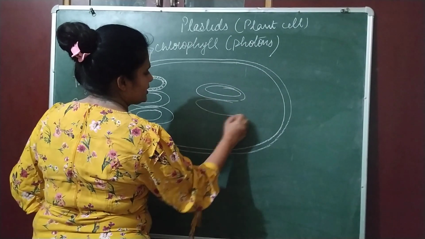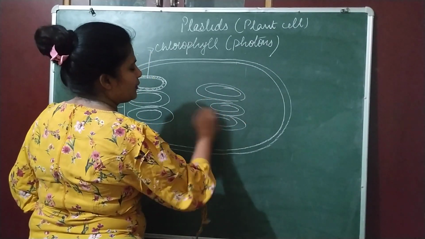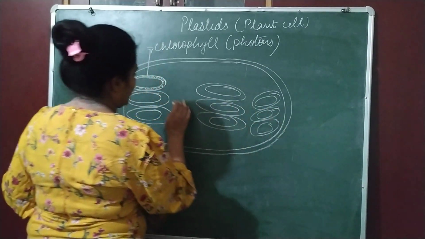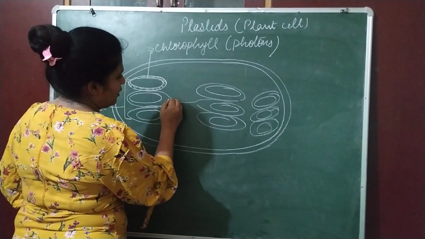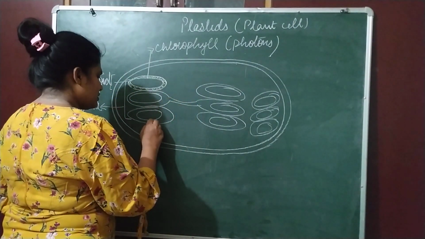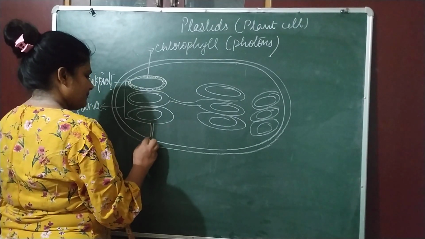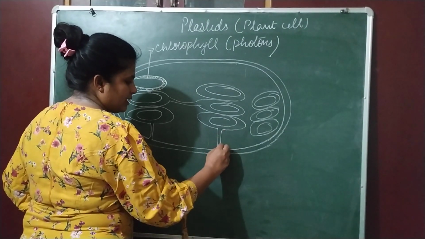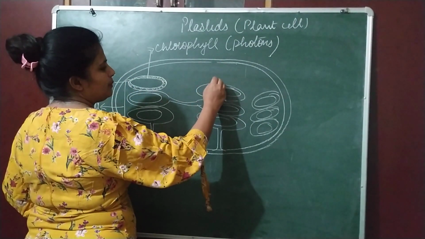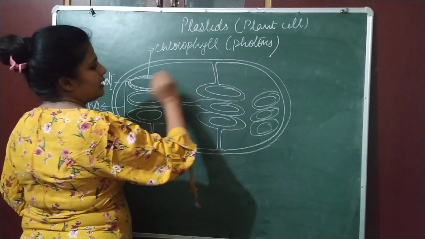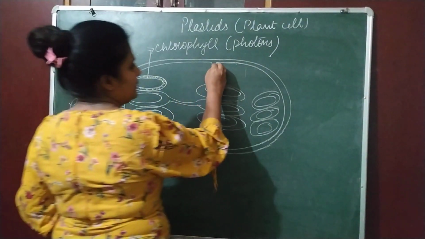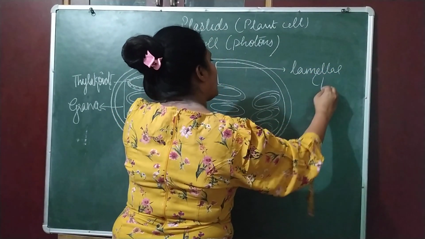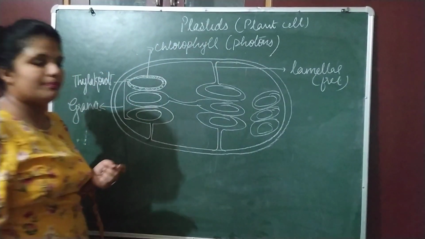So we have several structures. This is again thylakoid. This is thylakoid, and the pile of thylakoid is known as grana. Now all these grana are interconnected with the help of lamellae, and that is called इंटरथाइलेकोइड लैमिली, इनको फ्रैट भी बोलते हैं, और इंटरग्रैनल लैमिली भी बोलते हैं. These are lamella or frets which help in the exchange of material.